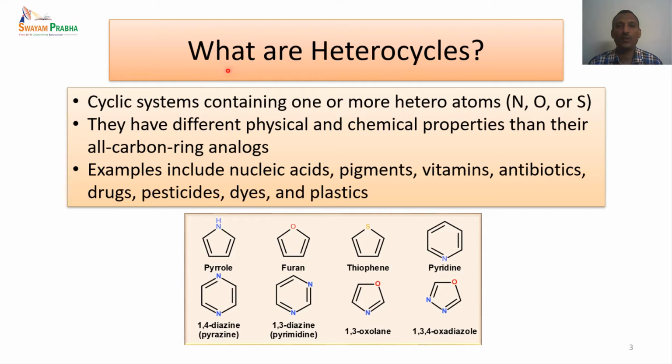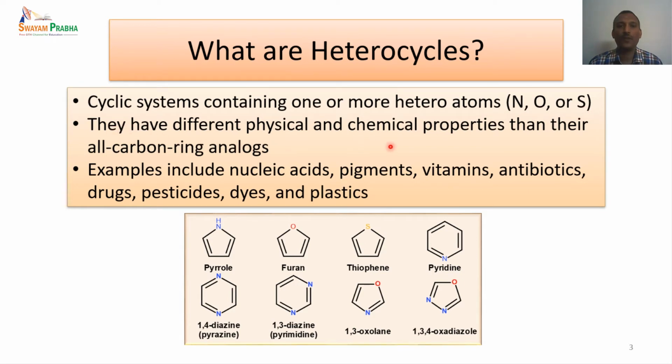So let us see what heterocycles are. Basically, heterocycles are cyclic systems containing one or more heteroatoms. What are heteroatoms? Heteroatoms are any atoms other than carbon and hydrogen. The major classes of heteroatoms we will be encountering are nitrogen, oxygen and sulfur heterocycles. Other elements, for example phosphorus and arsenic, are also possible in heterocycles, but in this course we will mainly focus on heterocycles containing nitrogen, oxygen and sulfur.